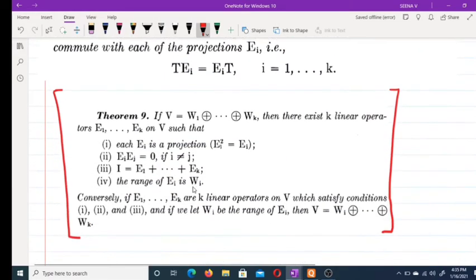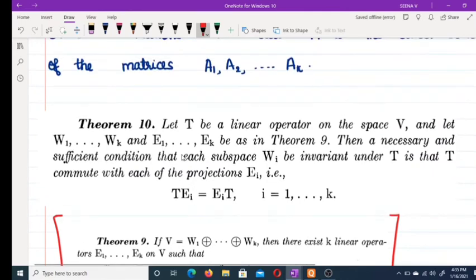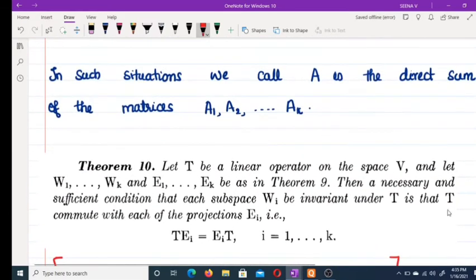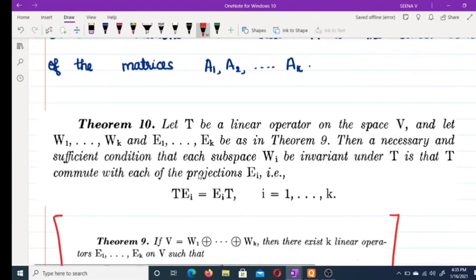Now moving to one theorem. Let T be a linear operator on V, and let W1, W2, etc., Wk and E1, E2, etc., Ek be as in theorem 9. Then a necessary and sufficient condition that each subspace Wi be invariant under T is that T commute with each of the projections Ei.